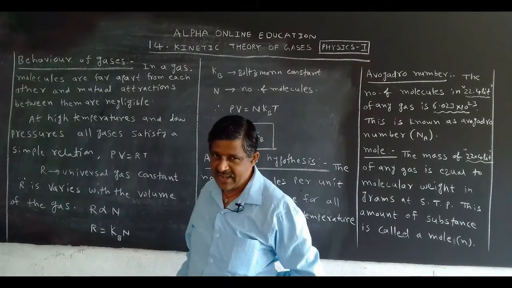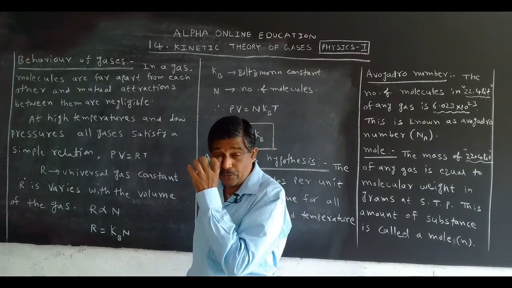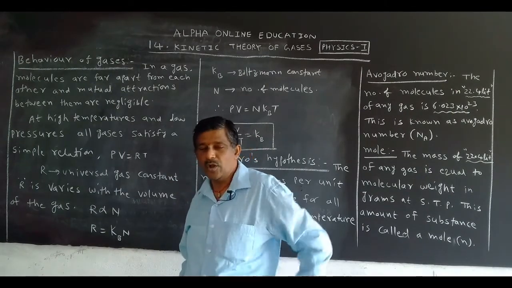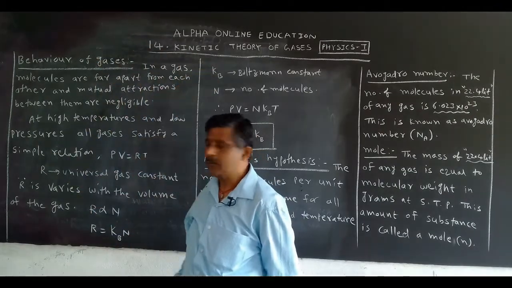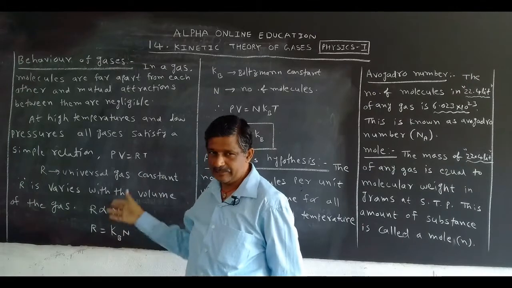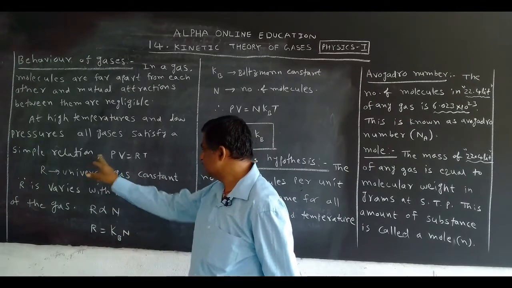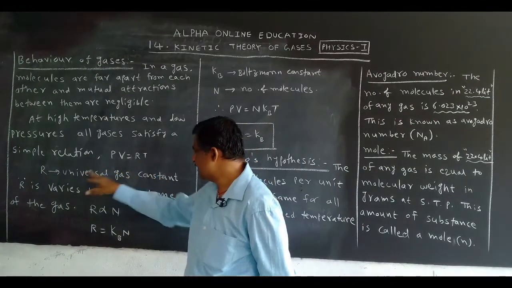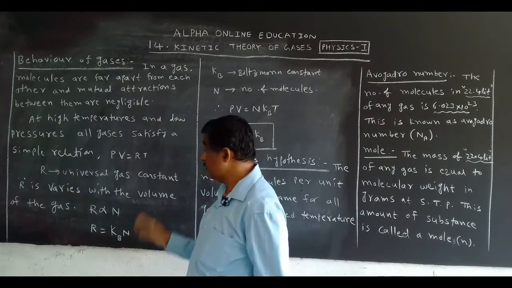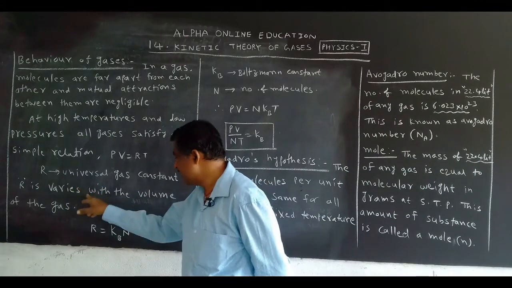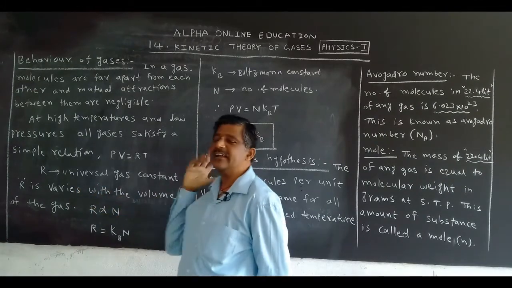We know this value, 8.314 joule per mole per Kelvin. I already explained this value in the 12th chapter, that's why I have not written it on the board. PV = RT, where capital R is the universal gas constant; it varies with the volume of the gas.